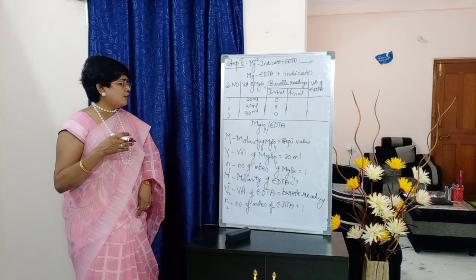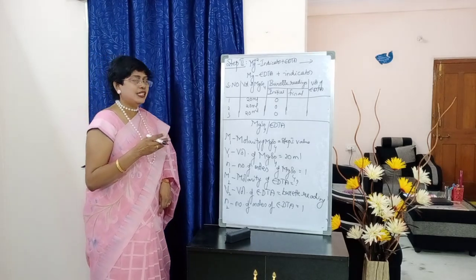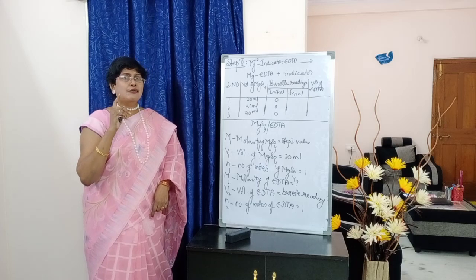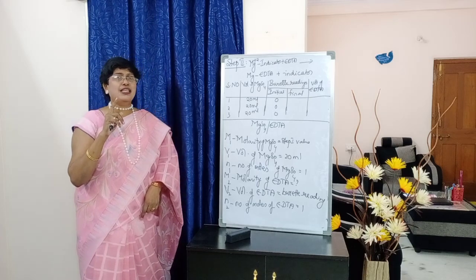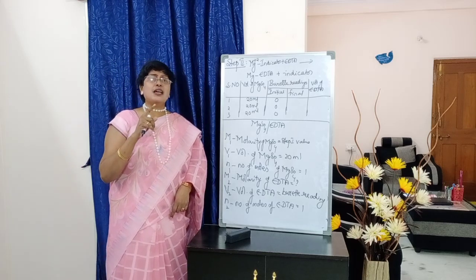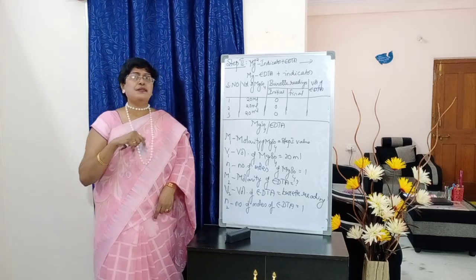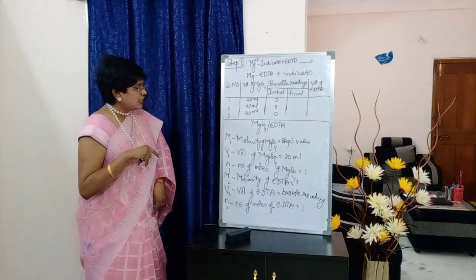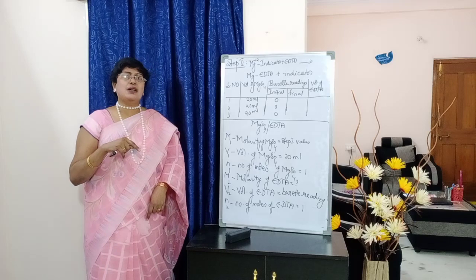Next, V2 volume of EDTA. Here you were supposed to write the burette reading. So you will take one constant value, students. We are doing 3 titrations, and any 2 values should be same. That value we will take as volume of EDTA. Next, N2 number of moles of EDTA, it is equal to 1.